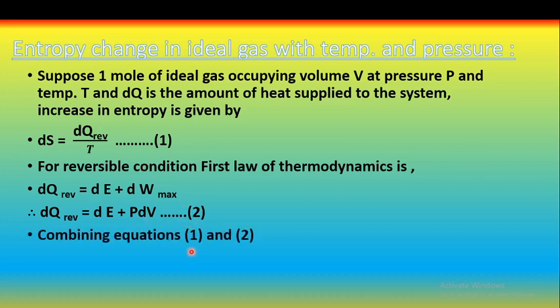Combining equation 1 and 2, what can we write? dS is equal to, what is the value of dq reversible? dq reversible is nothing but, from equation 2, dE plus PdV. Therefore, we substitute the value of dq reversible, that is dE plus PdV, upon T. By dividing this temperature to both dE and PdV, we get dS is equal to dE upon T plus PdV upon T.